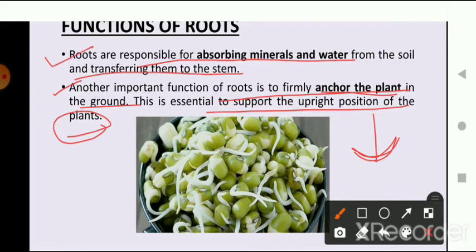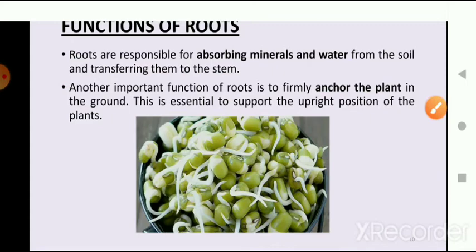And the third main function of the root is that it helps prevent soil erosion. Roots also bind the soil particles together, thus preventing the soil from erosion. So these were the three main functions of the root.